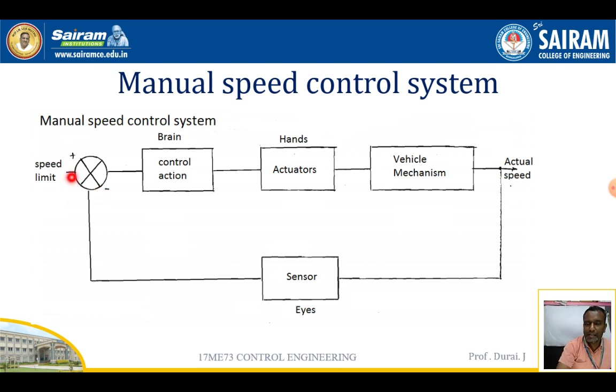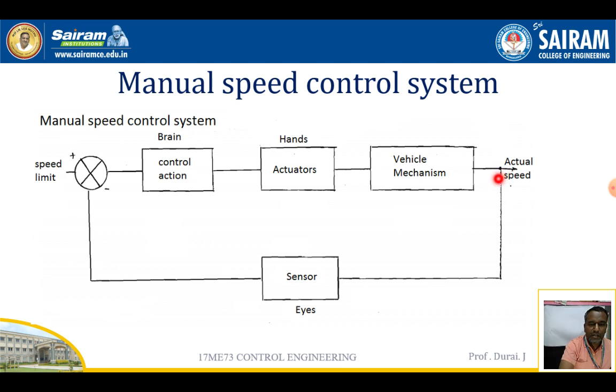The speed limit has to be decided here. According to that, the brain gives the signal to the hands, and the actuator increases the speed with the pedaling, and according to the vehicle mechanism the speed goes up.